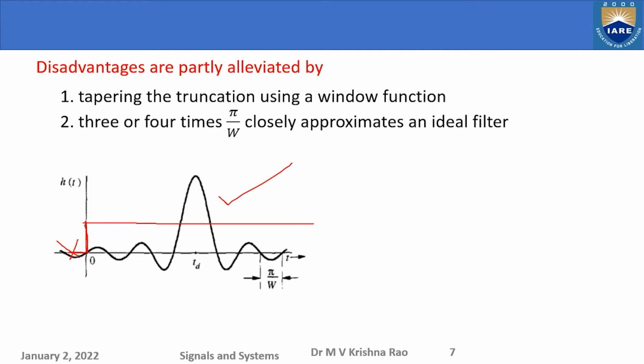for example, I will show. I think it is better to put it in a different way here. In this, let us say the 0 axis is here, the vertical axis is here. So when you truncate here, what happens?